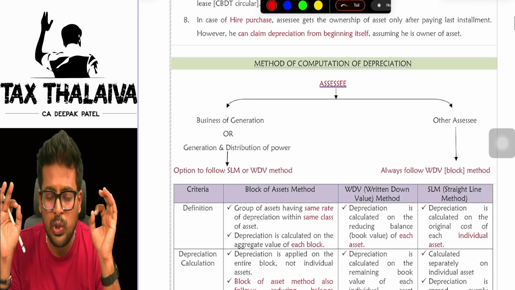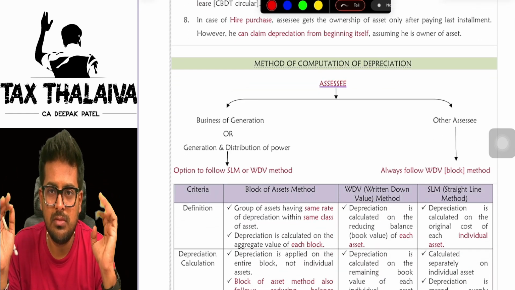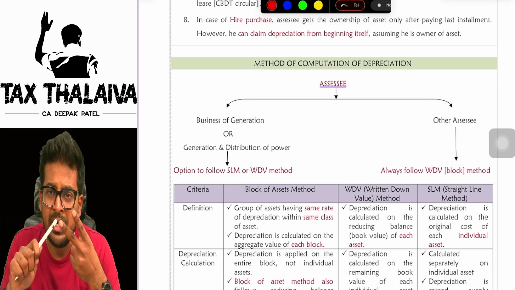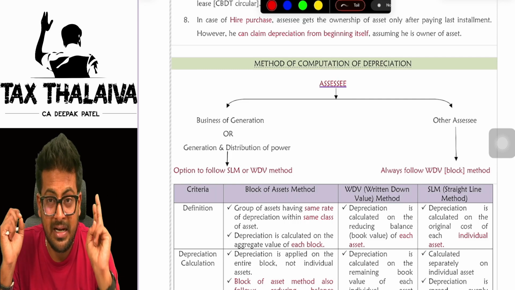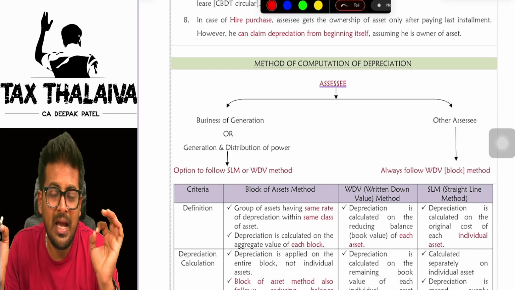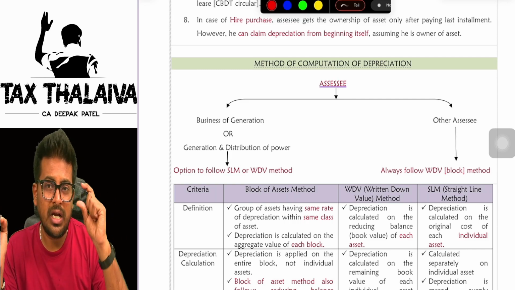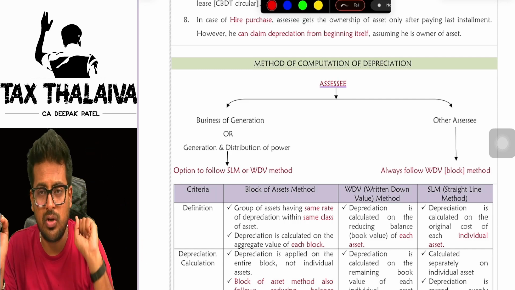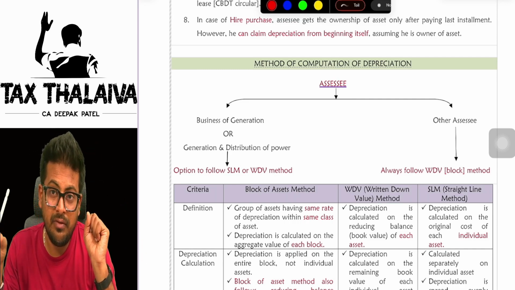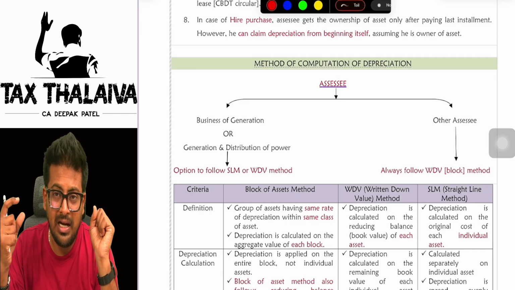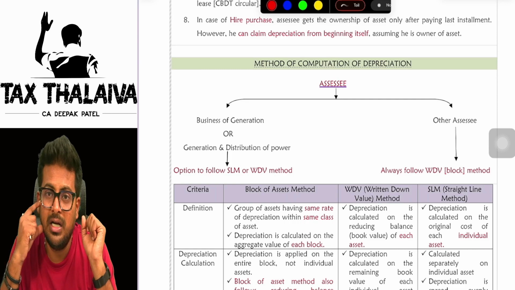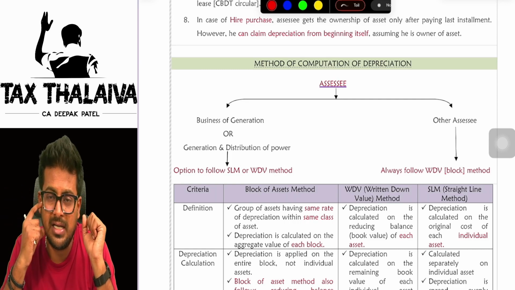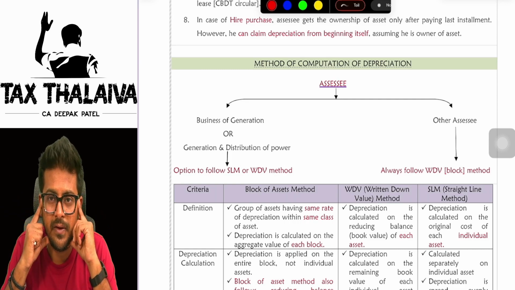Now there are two methods to compute depreciation, boss. SLM method, WDV method: generally straight line method, and the WDV method, written down value method. What happens in straight line method? You calculate the depreciation on the actual cost. What happens on the WDV method? You calculate depreciation on the reduced balance, the opening balance, the opening WDV of the asset. On that you calculate depreciation.